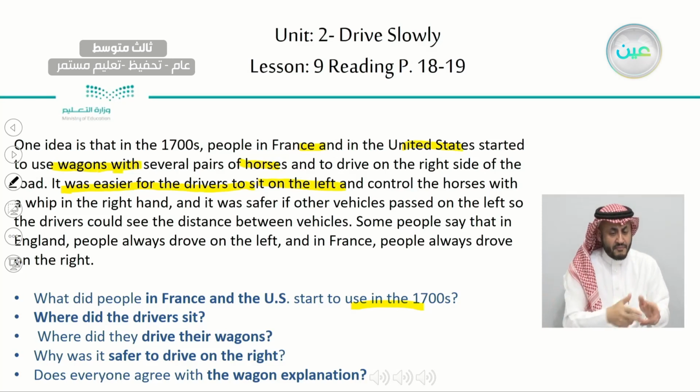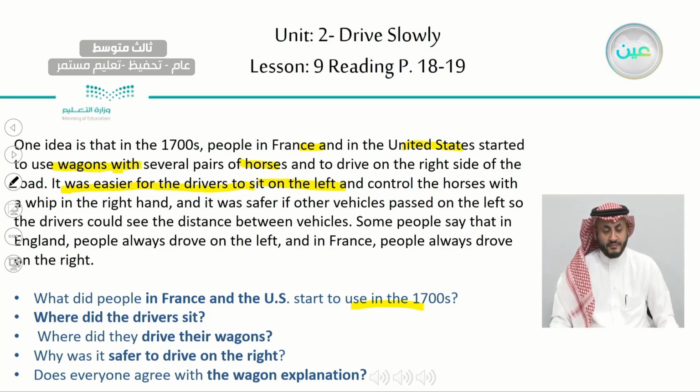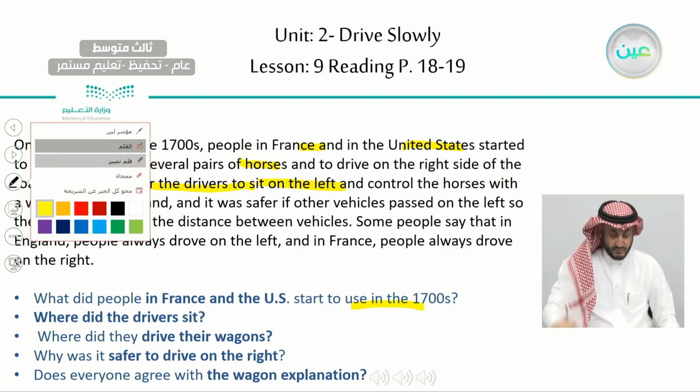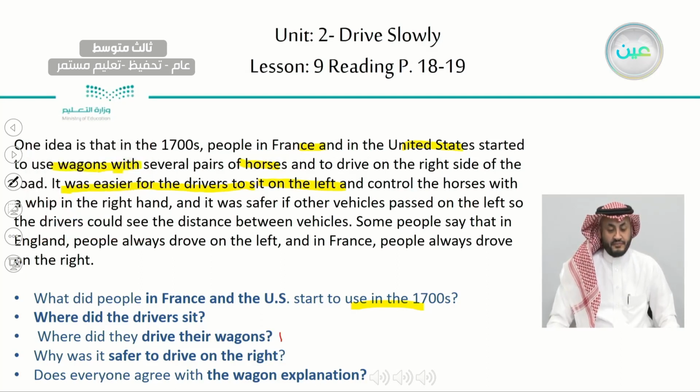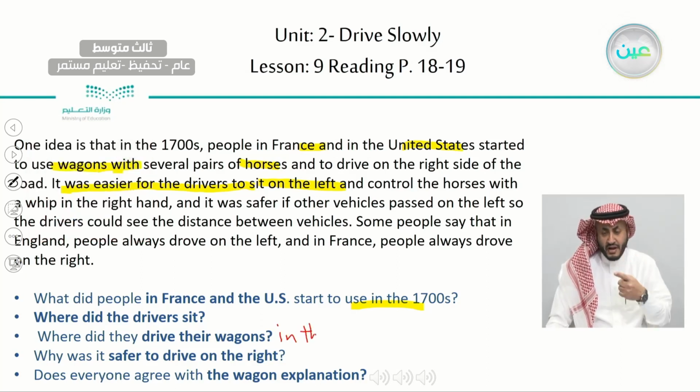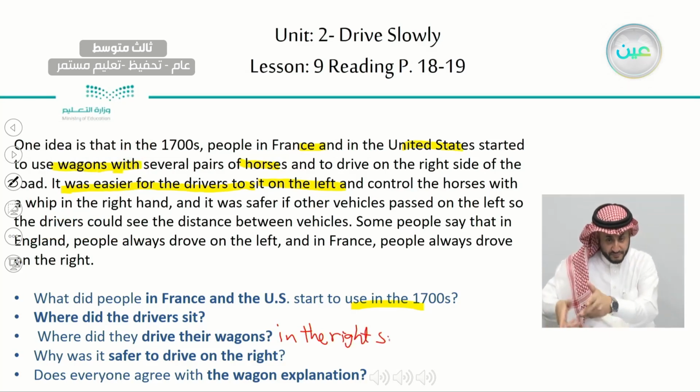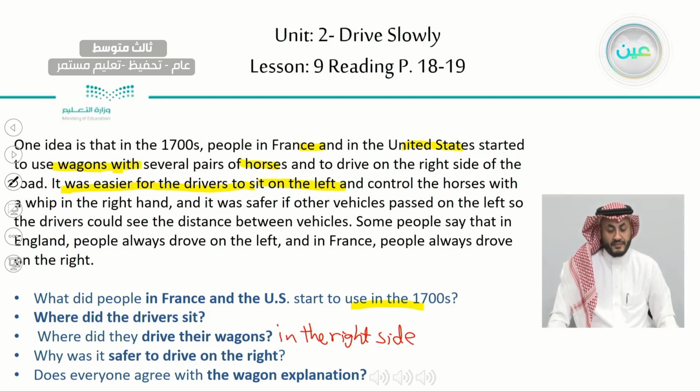They drove it on the right. They drove it on the right side, okay? So here we have to write, they drove it in the right side, okay?